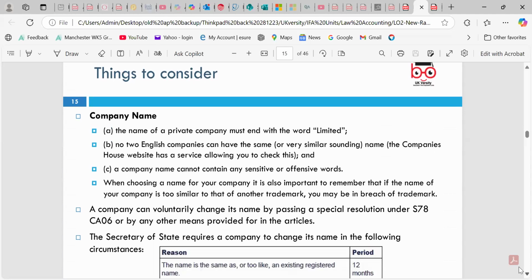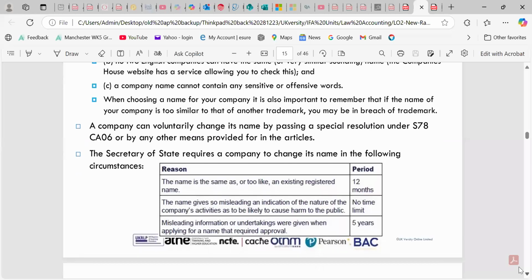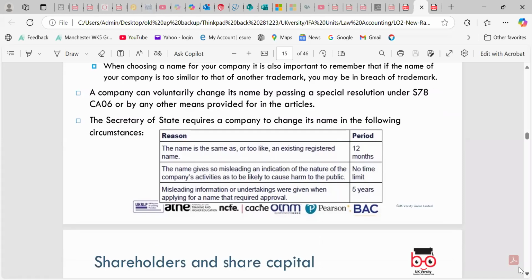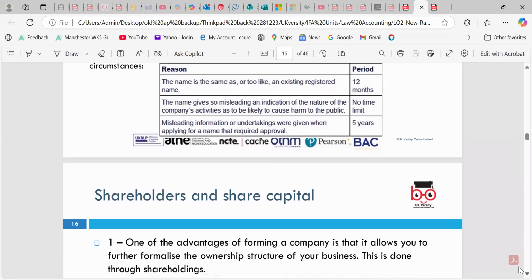Of course, the company name for a private company must include the word limited, and no two English companies can have the same name. This is another gray area: people slightly play with the name, putting in dots and things as well. We can also register the logos. The name should not be the same as an existing registered name within 12 months, and there should be no misleading indications. We need to look at any misleading information or undertakings given when applying for the name.